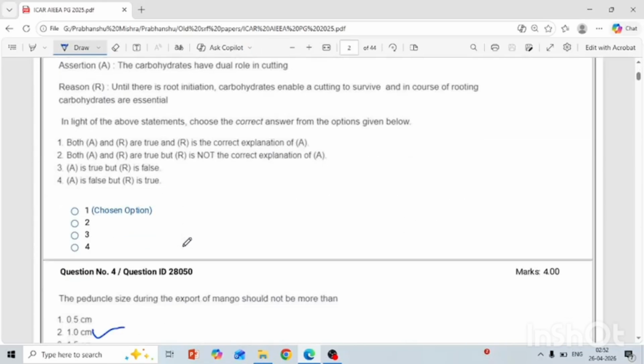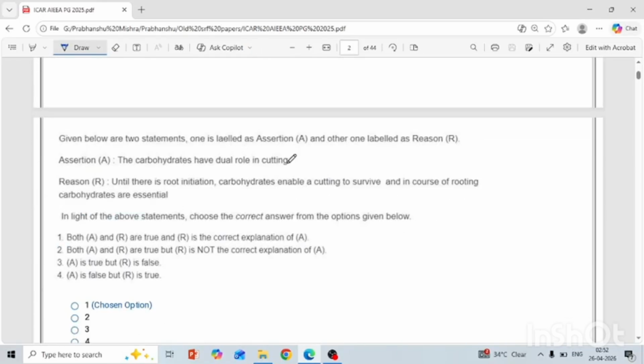Another question is: carbohydrate has a dual role in the cutting. Yes, carbohydrate has a dual role in the cutting. What is the dual role? Until there is root initiation, carbohydrate enables a cutting to survive. Yes, and for the cause of rooting, carbohydrates are essential. Yes, this is the dual effect of carbohydrate.